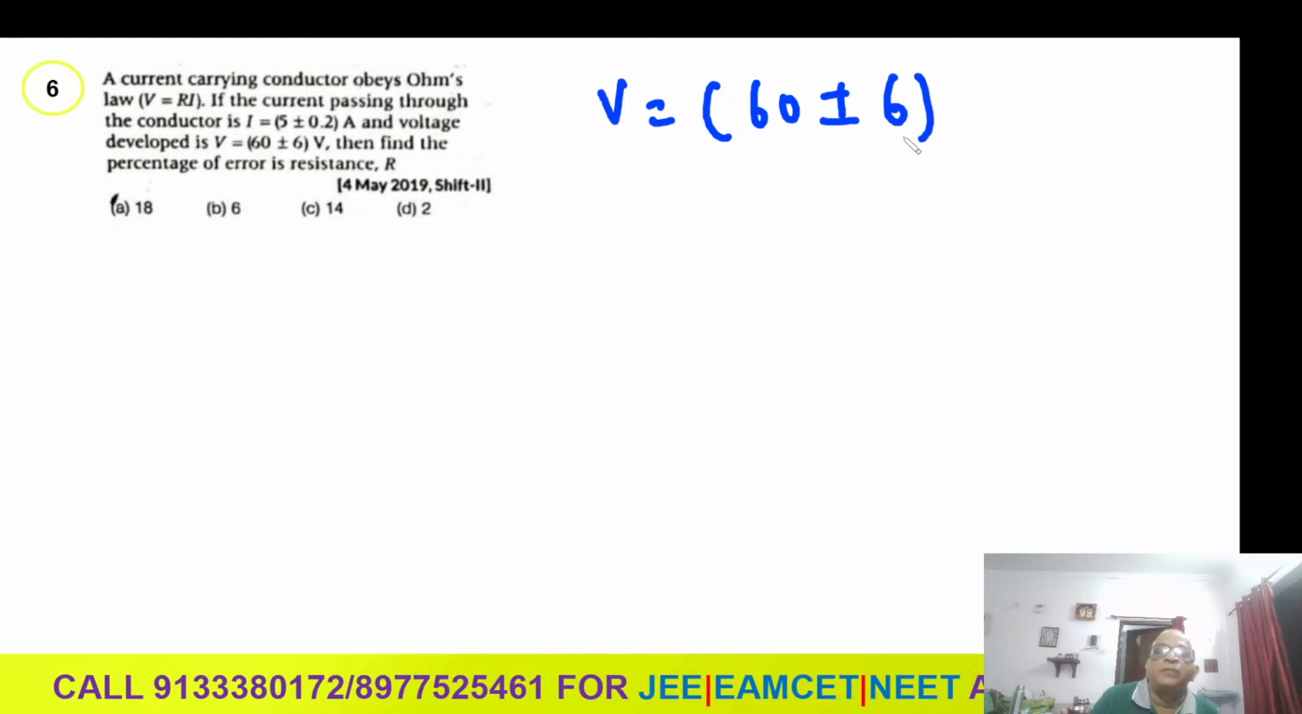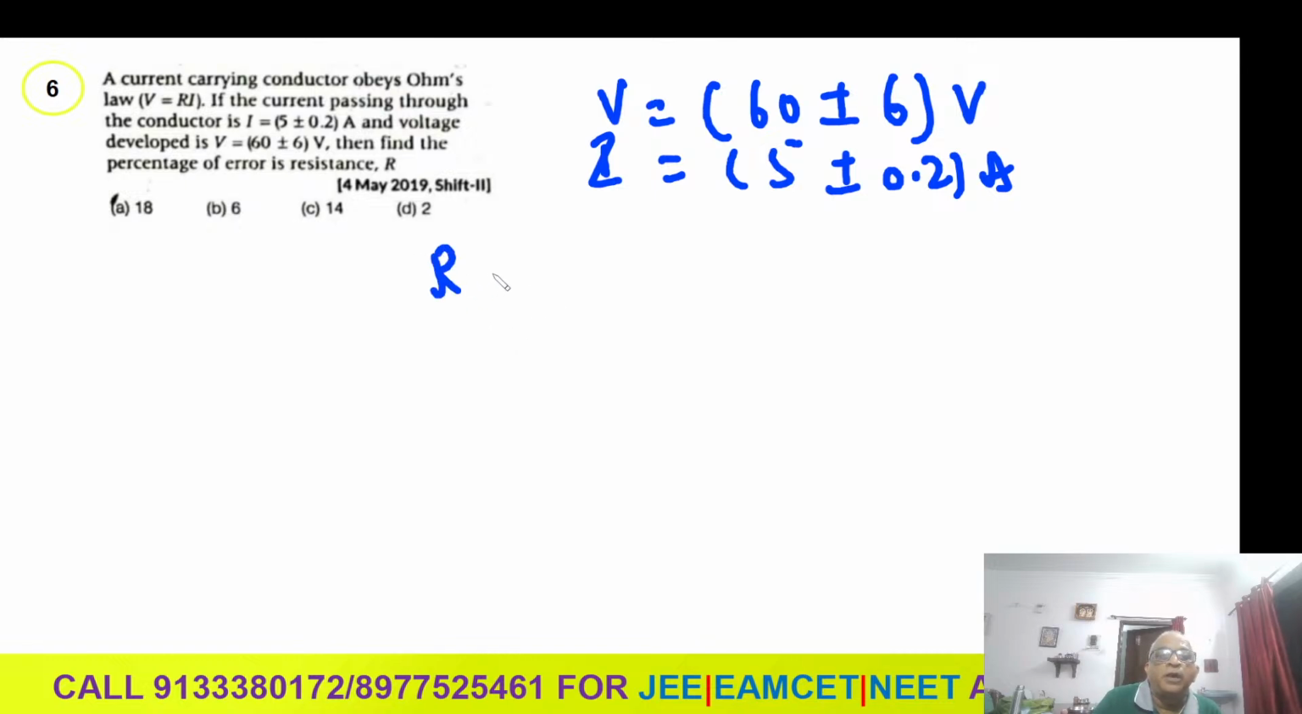This is called V plus or minus delta V. This is the way you write voltage or potential difference: 60 plus or minus 6. Current is given as 5 plus or minus 0.2. This is in amperes, and this is in volts. Now find the percentage error in resistance.